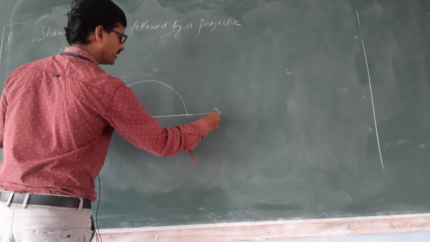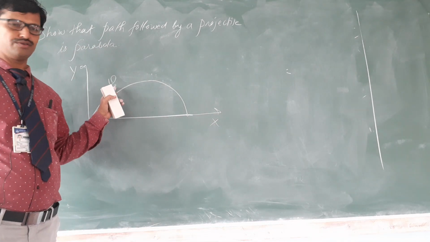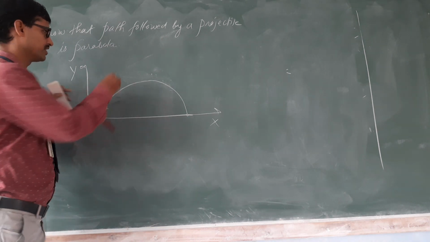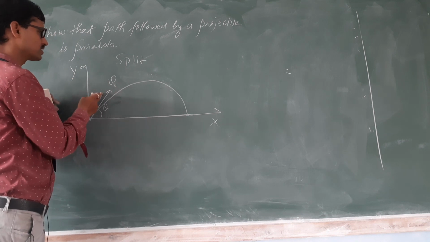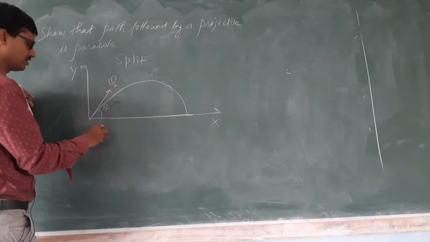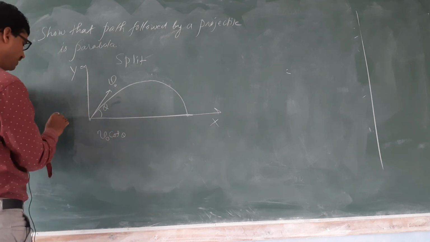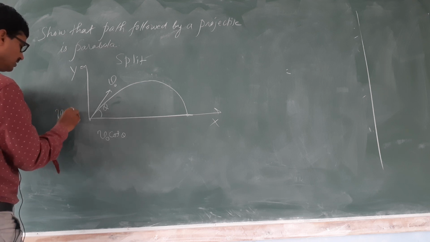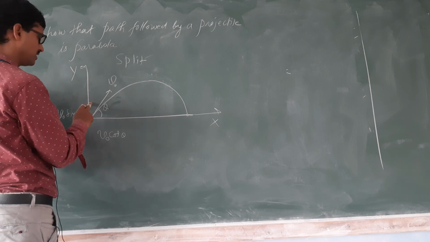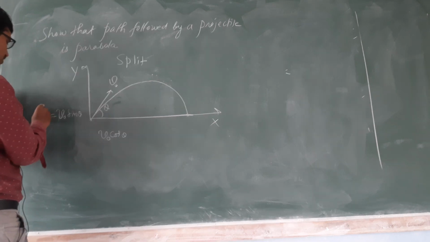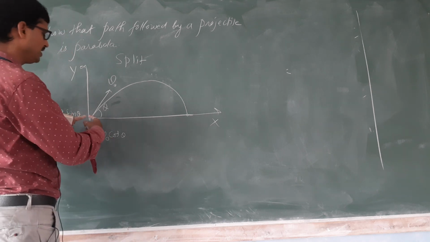This is x axis, this is y axis. You should write an important sentence now. Velocity is split, S-P-L-I-T. Split means divide. Velocity is split into two components, two parts. V naught cos theta along x-axis, V naught sin theta along y-axis. Where theta comes, you should write cos theta. Theta is not here, sin theta. This is called initial velocity.